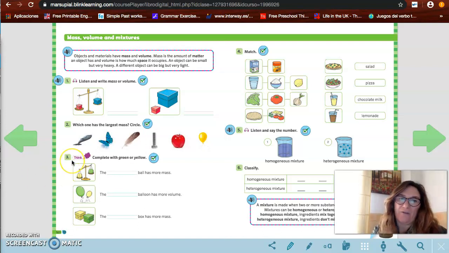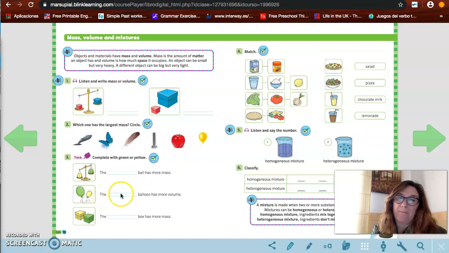In activity 3, you have to think and complete with green or yellow. Here we have some balloons, and here we have 2 boxes, and you have to complete here with green or with yellow. The ball has more mass. ¿Cuál tiene más masa de las dos? ¿La amarilla o la verde? Ya hemos dicho que la masa es el peso, mass.